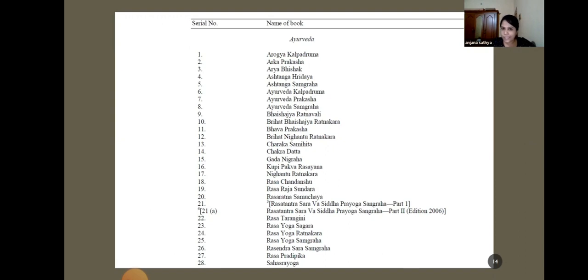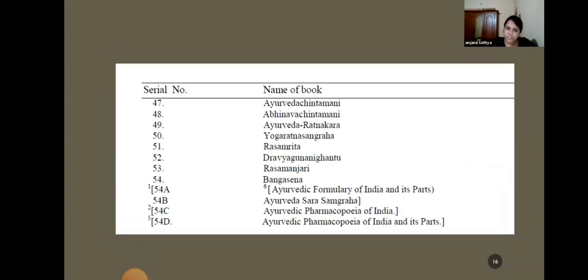So it starts with Arogya Kalpadrumam. There are 54 books explained. The 54th book is Bangasena, and there are subsections for 54, that is A, B, C, D, in which they have explained Ayurveda Sara Sangraham, Ayurvedic Formulary of India and its parts, and Ayurvedic Pharmacopoeia of India and its parts.